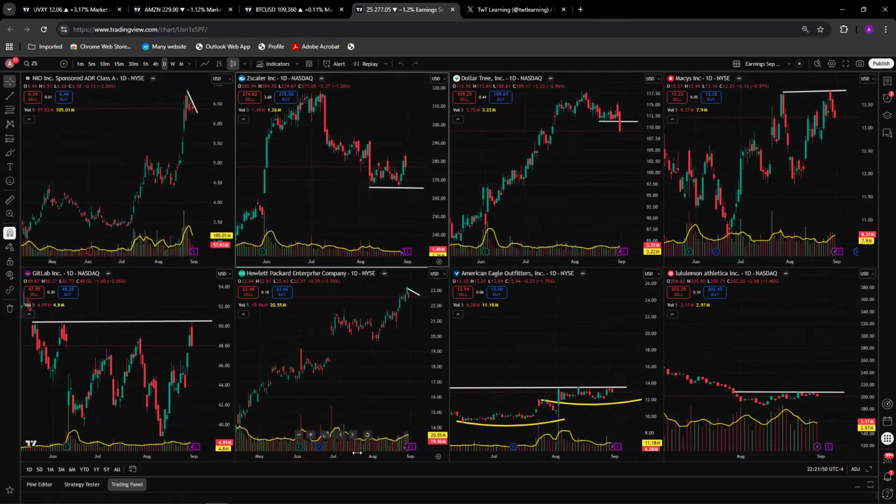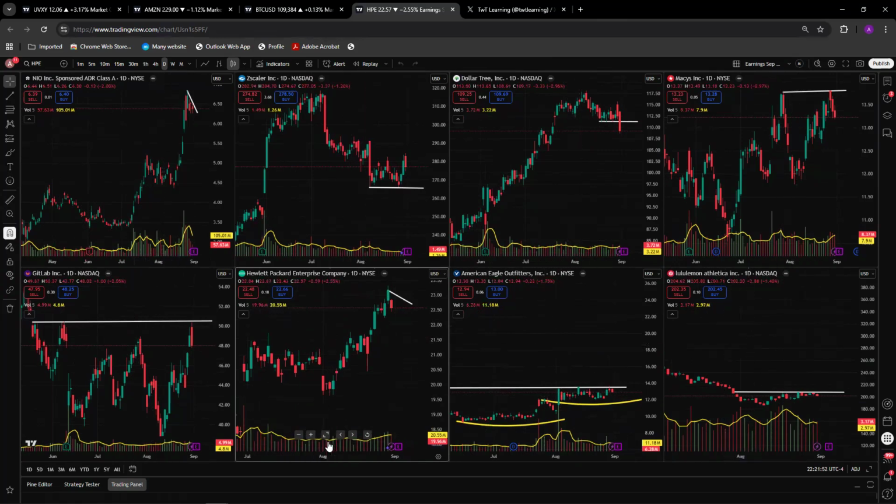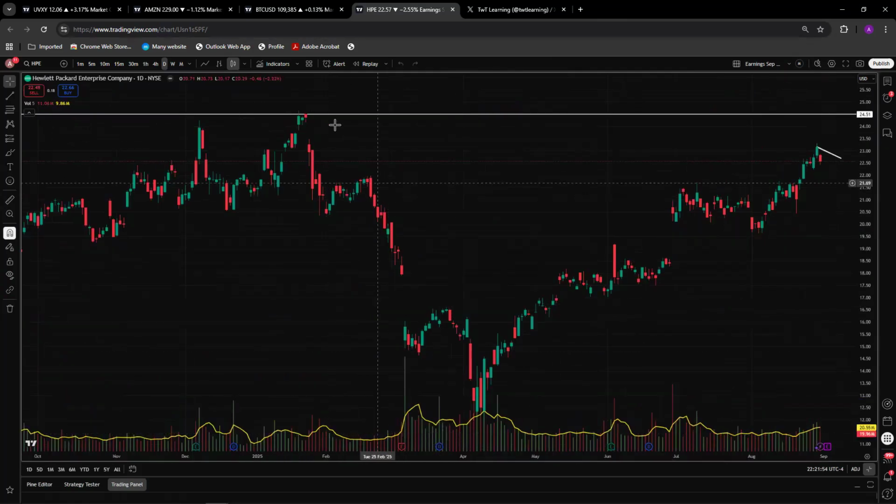HP. In the case of HP, one second, let me expand this chart. HP has a very strong resistance around 24.99. Looks like in the uptrend, we break 23, we go to 25.